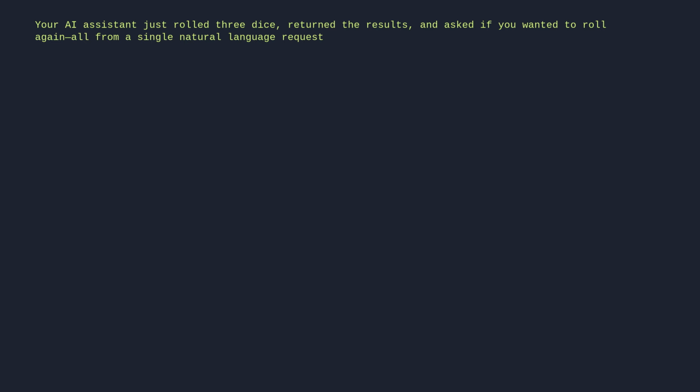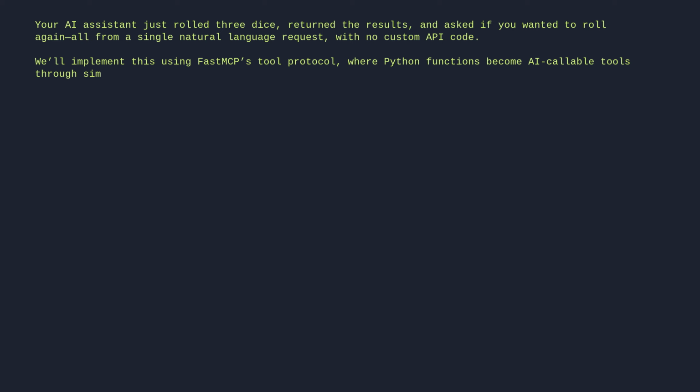Your AI assistant just rolled 3 dice, returned the results, and asked if you wanted to roll again, all from a single natural language request with no custom API code. We'll implement this using FastMCP's tool protocol, where Python functions become AI-callable tools through simple decorators.